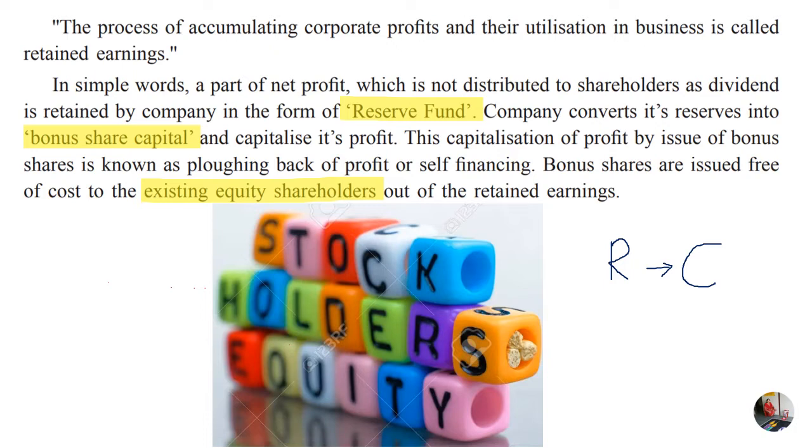Hence, the company gives the existing equity shareholders bonus shares free of cost so that the equity shareholder is happy that he is getting something in return for dividend. So here the company is trying to avoid the outflow of funds by converting the profits into capital.